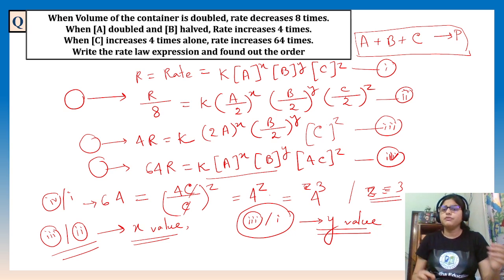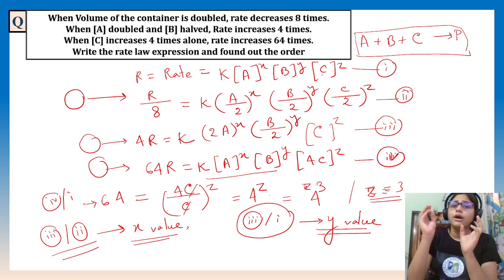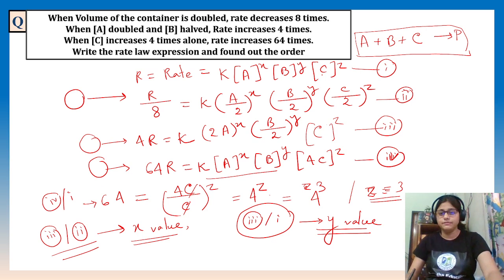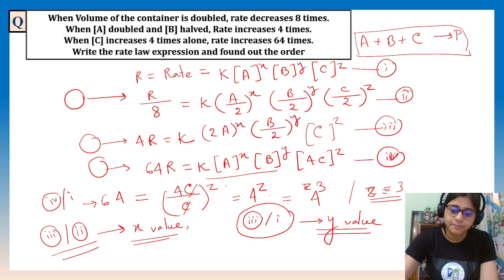Three kinds of values are there, na? Three values. So our target is first to have at least one value, so that we can simplify. Sometimes questions are very tough and we have to deal with all the values. We can cancel out all the things, but that time it will be more lengthy, but not tough. Okay, so